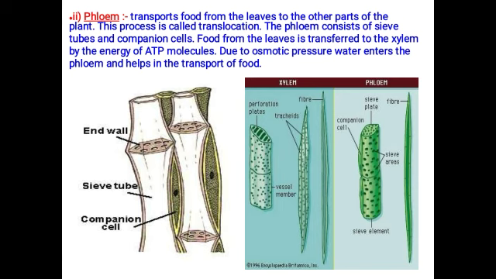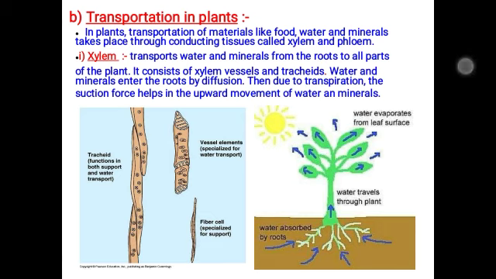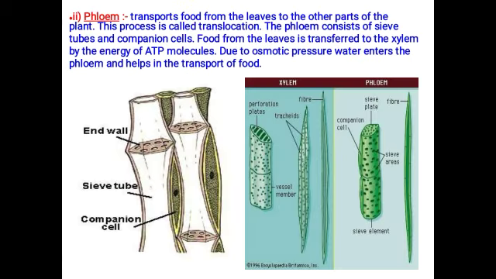Food from the leaf is transferred by the help of the ATP molecule, that is adenosine triphosphate molecule. This is the energy molecule. So food from the leaf is transferred by the energy ATP molecule.